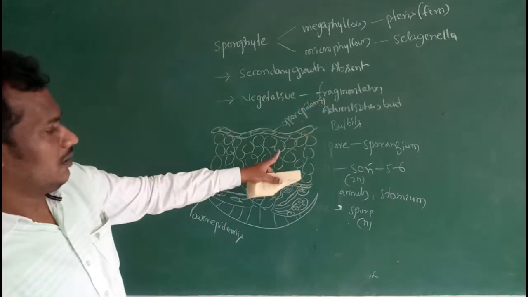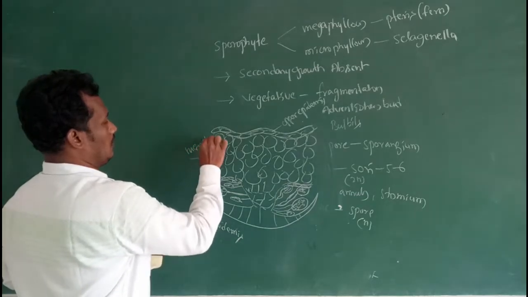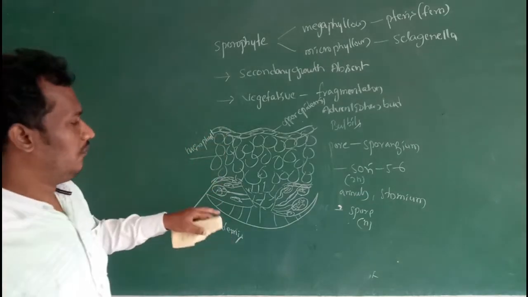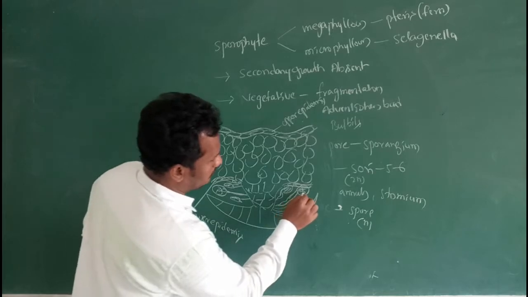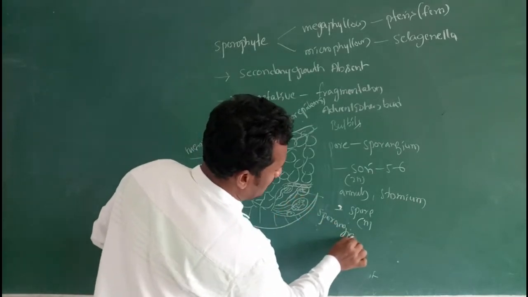Upper epidermis, lower epidermis, then mesophyll. Then sporangia.